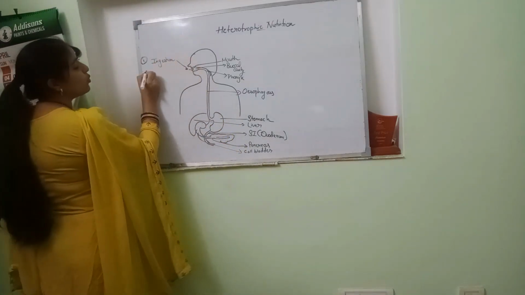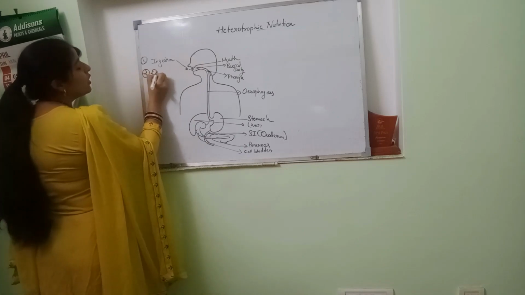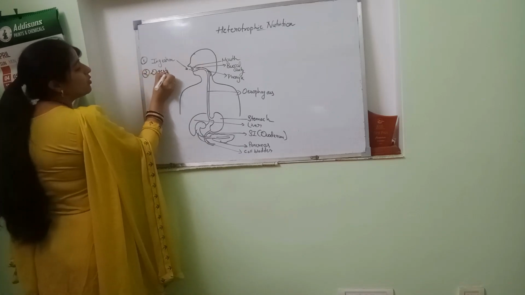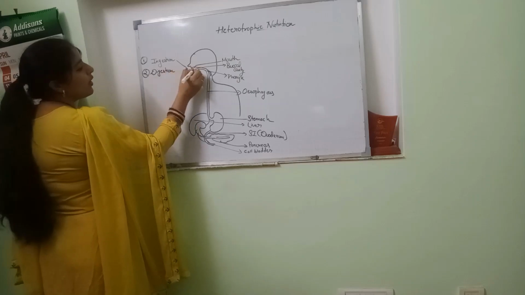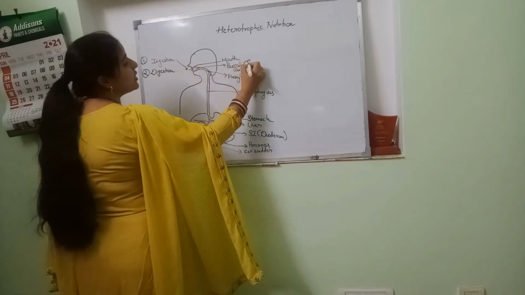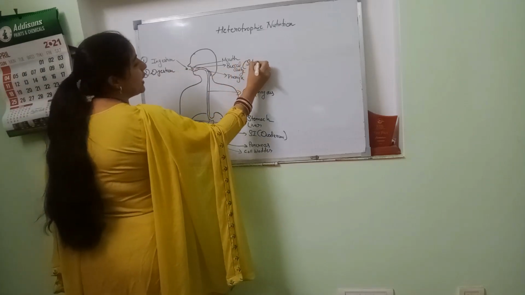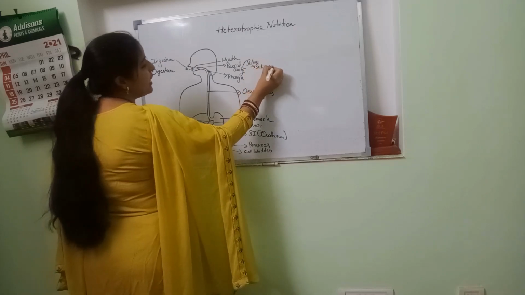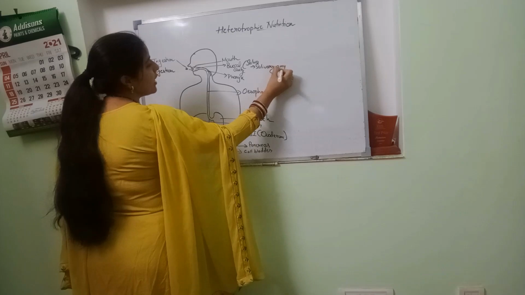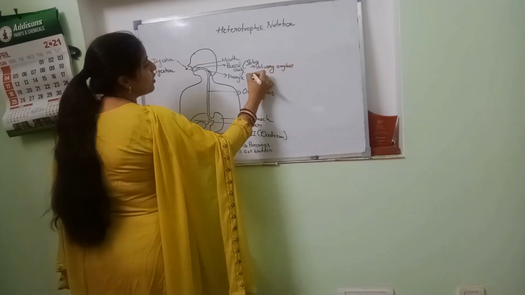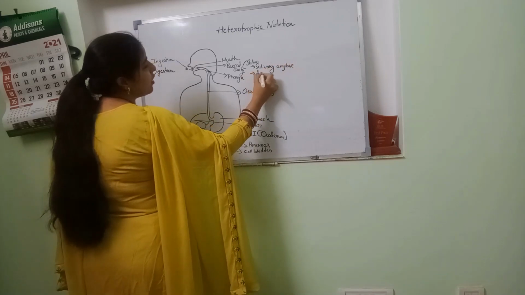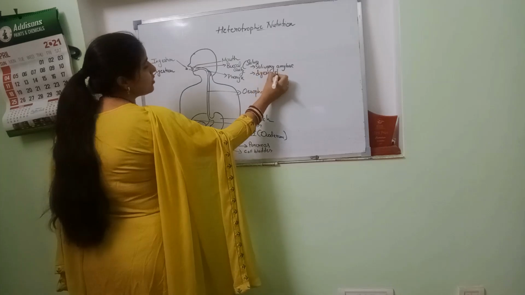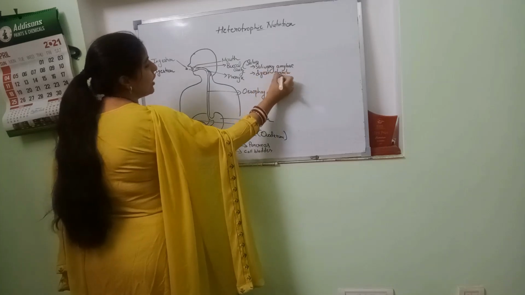Digestion is started in the mouth. Second step, digestion is started in the mouth. So here in the buccal cavity we are having saliva. Saliva contains enzymes, salivary amylase. Amylase are the enzyme or set of enzymes that digest starch. It digests starch into maltose.